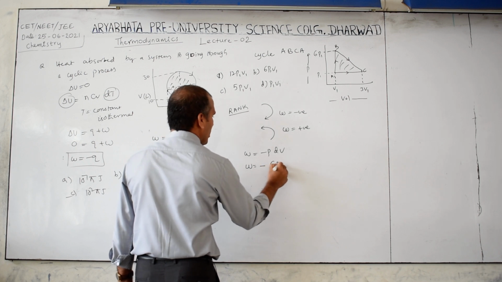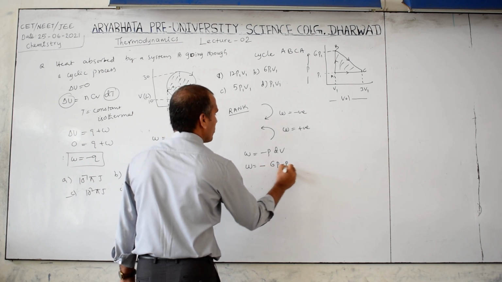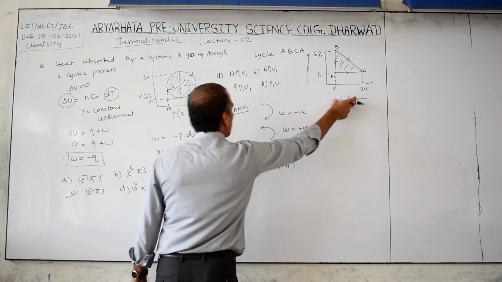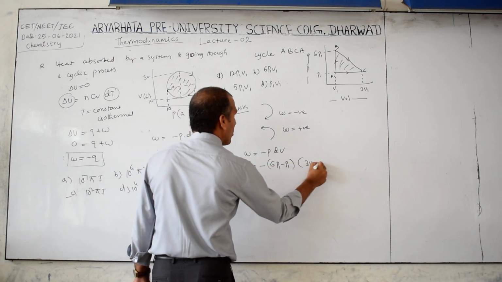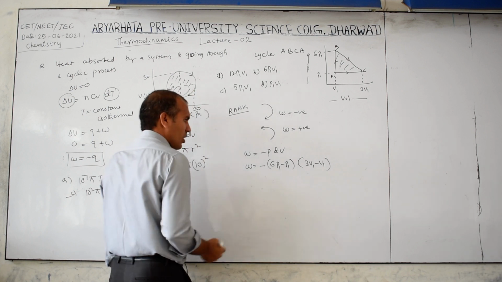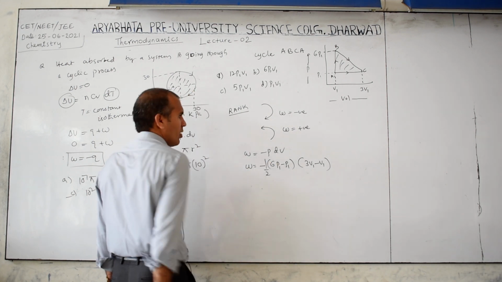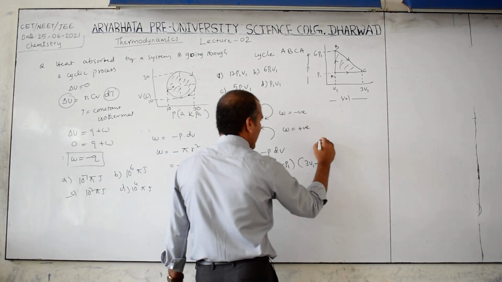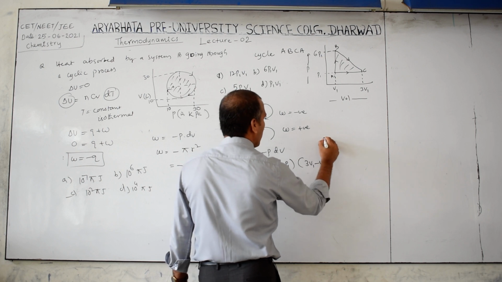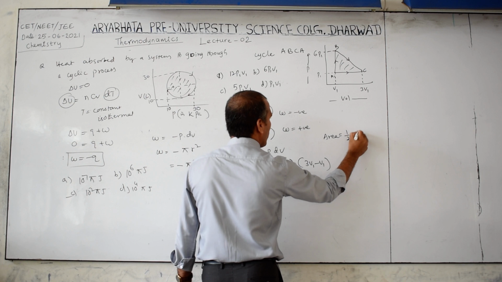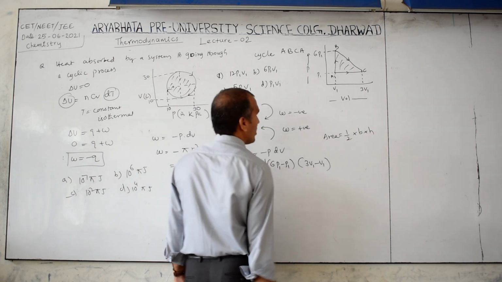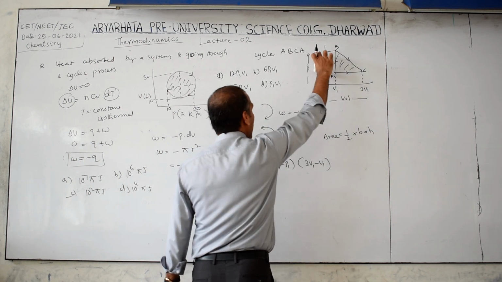Therefore 6P1 minus P1, and this is the volume line, 3V1 minus V1. And we also know that the area of this right angle triangle is half of base into height.